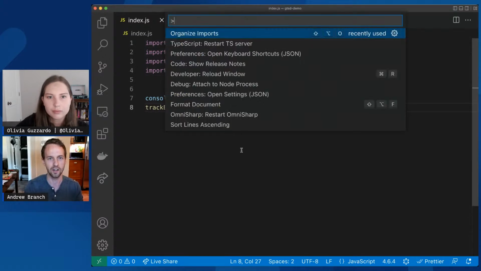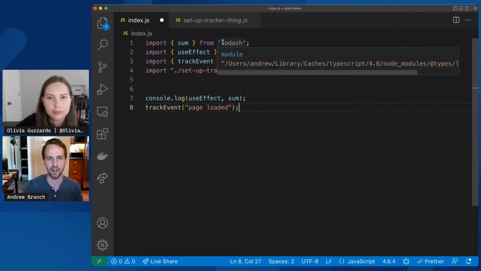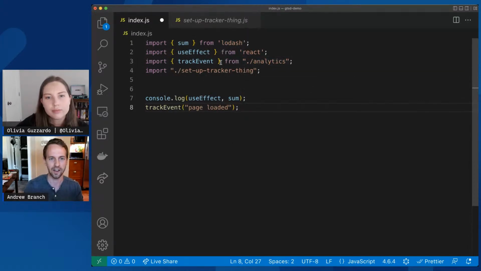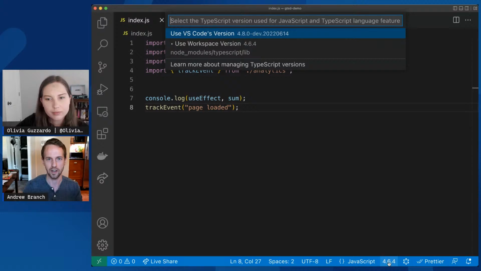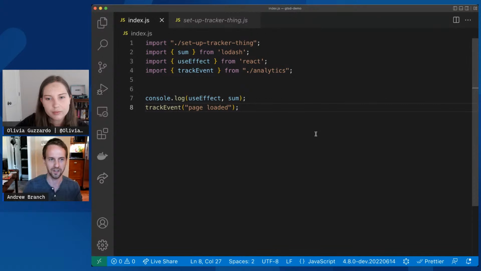So if I run it here, organize imports, we're getting an alphabetical style of organizing. And unfortunately, my side effect import came all the way to the bottom. That could really break things if I was in one of these other files trying to rely on that already being set up. So I'm going to undo that really quick and update to the nightly version of TypeScript, which I encourage everyone to use if you enjoy trying out the latest things. But these changes are in 4.7 as well, which you should be getting by default in the new VS Code.